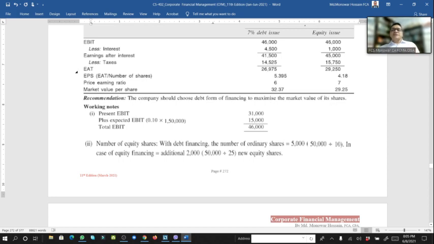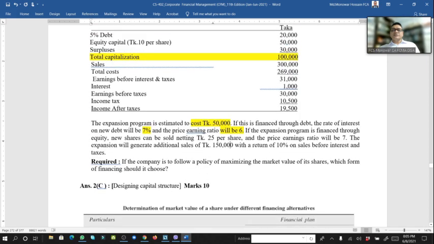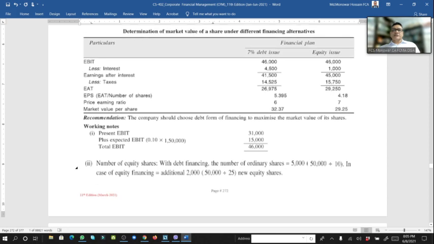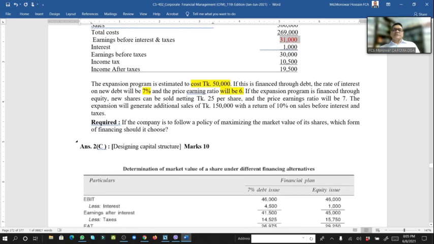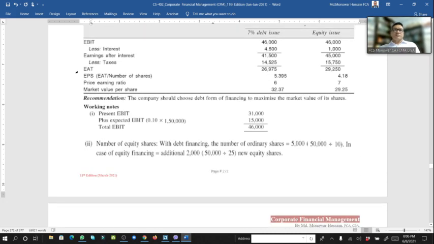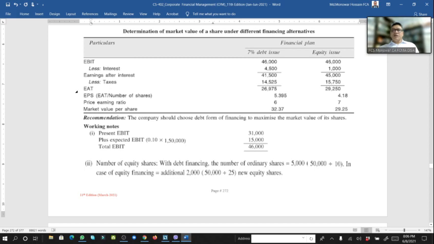Present earning before interest and tax 31,000, plus expected earning before interest and tax, 10% of 1,50,000. This is the new one. So total 46,000 earning before interest and tax. From 31 now 46. So 46,000 earning before interest and tax in both cases.